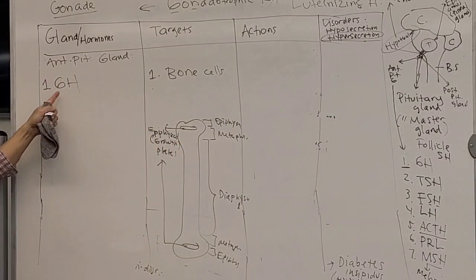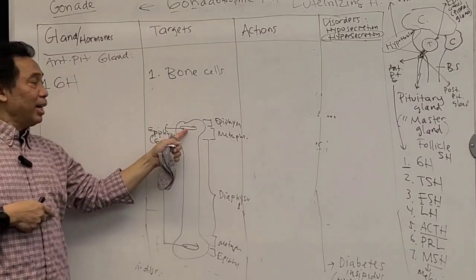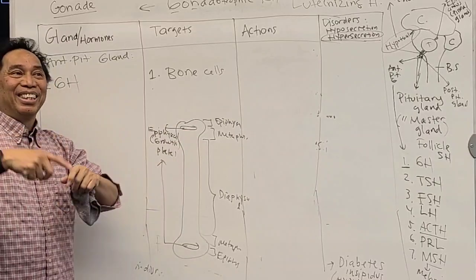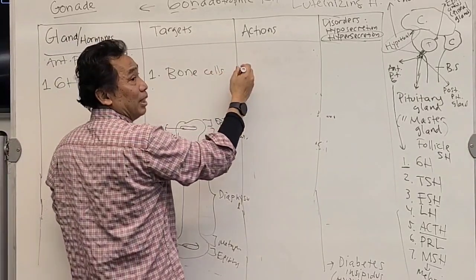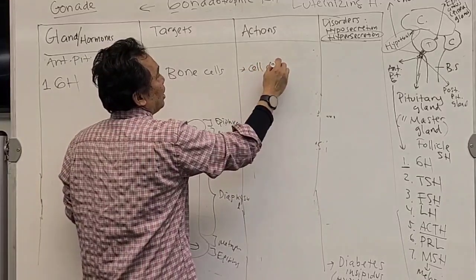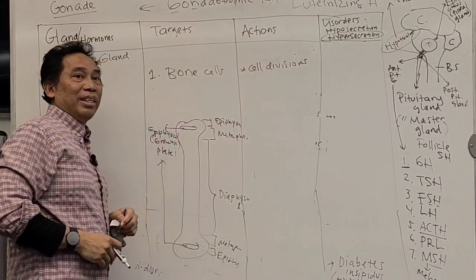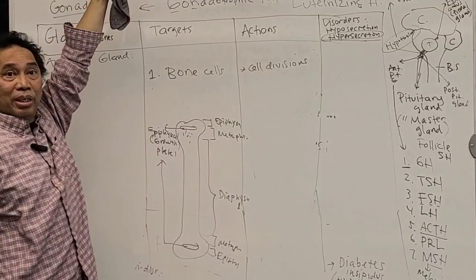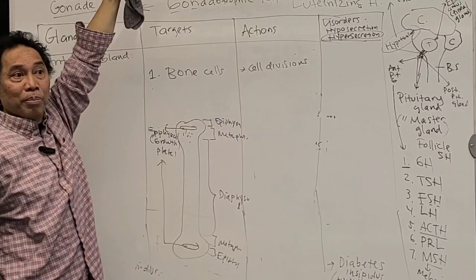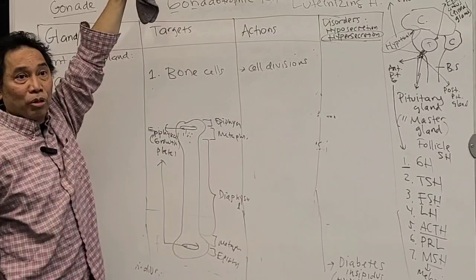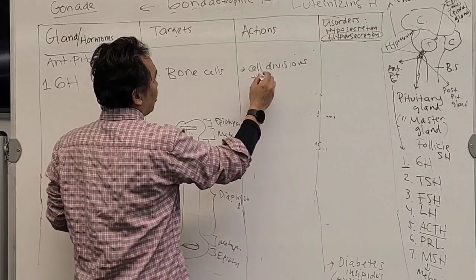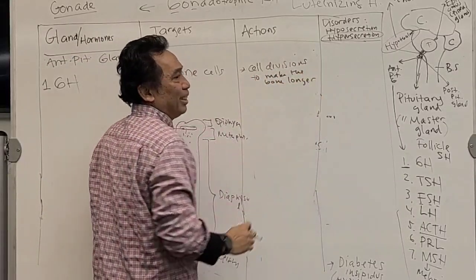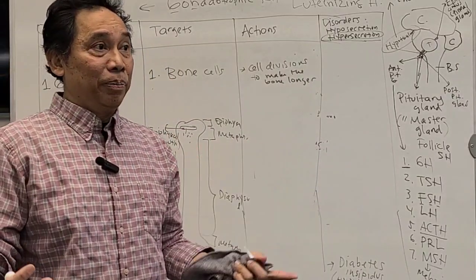So what happens when the growth hormone goes to the cells in the epiphyseal plate, the growth plate? The cells will divide, adding more cells. So the action is cell division. When the cells divide, a lot of cells are added, and that pushes the bone to become longer. Cell division makes the bone longer, so you will become taller.